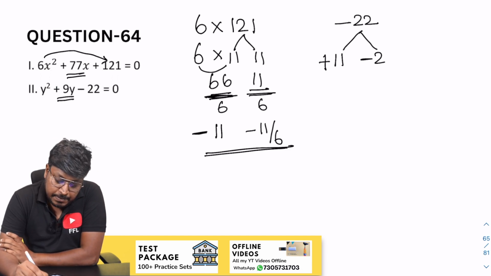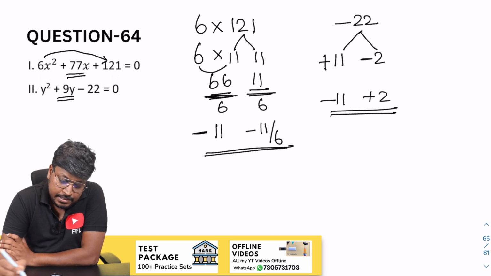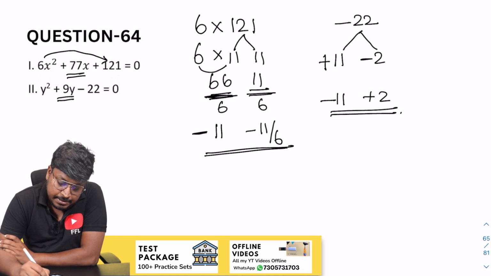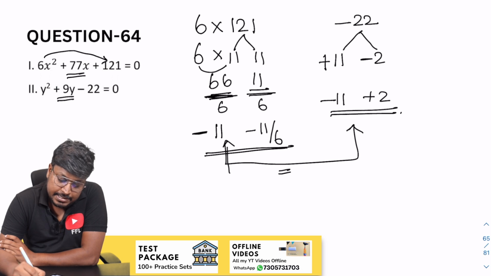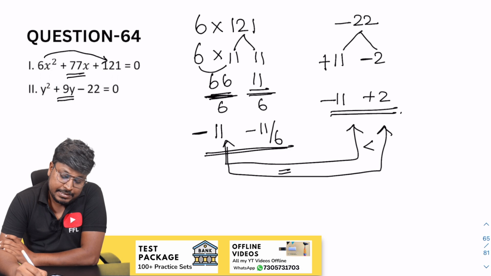Got it? So while writing, change the sign. Minus 11 and plus 2 will be the factors. That's it. So comparison part, minus 11, minus 11, it will be equal to. So minus 11, plus 2, y will be greater than. So minus 11 by 6 and minus 11, this will be greater than.